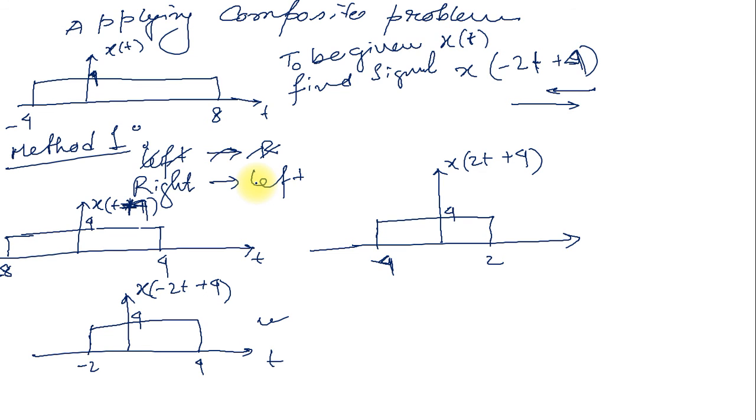Another way we can solve this is method 2, left to right. For method 2, first the left-side operator that we have seen, that minus. So first I am operating the folding operation on this signal x of t. Before going to that, I want to draw this signal, otherwise you may be confused.